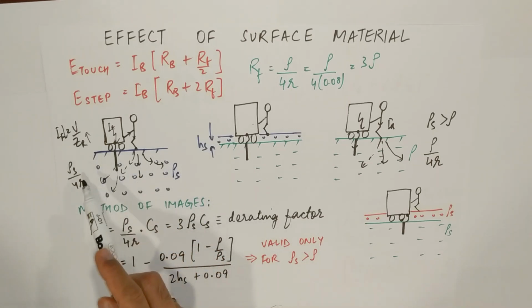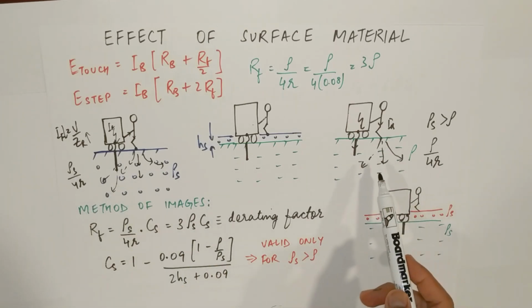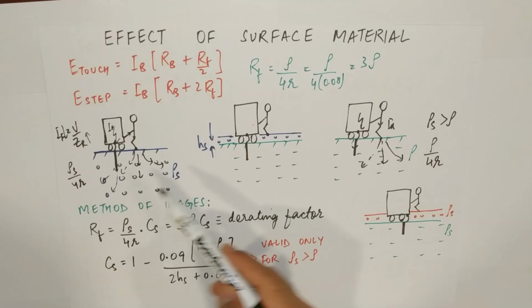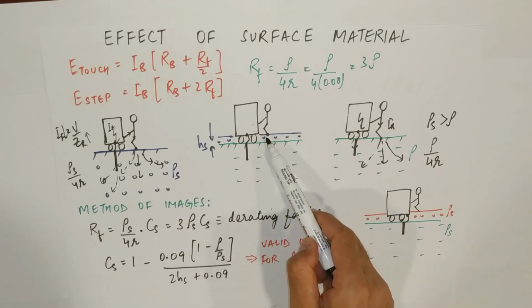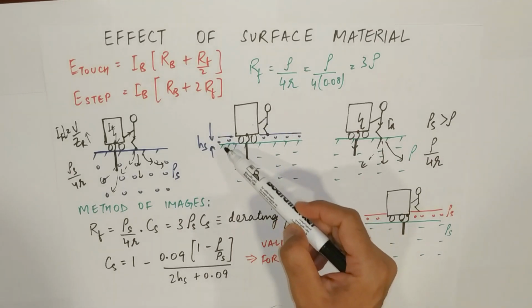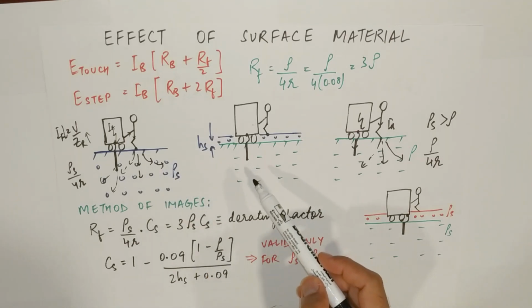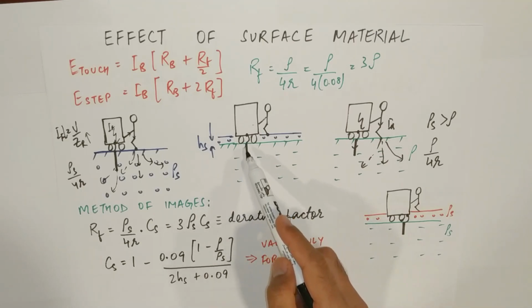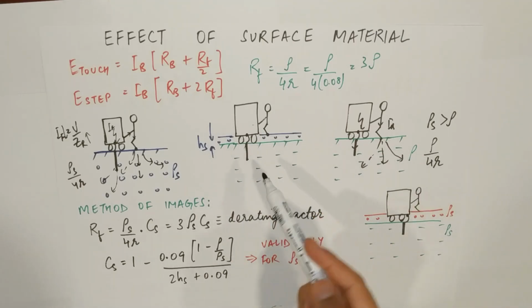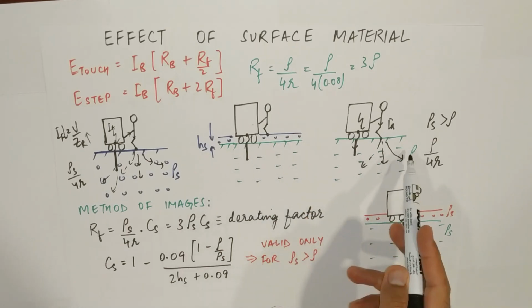So in order to have the benefit of the low resistive layer as well as the high resistive layer, we combine these two together and we come with this system, in which where the person is standing, some thickness of the layer is made with rho s, which is of higher resistive material like gravels or asphalt, and the other layer where the electrode is installed, the resistivity remains rho as it is here.